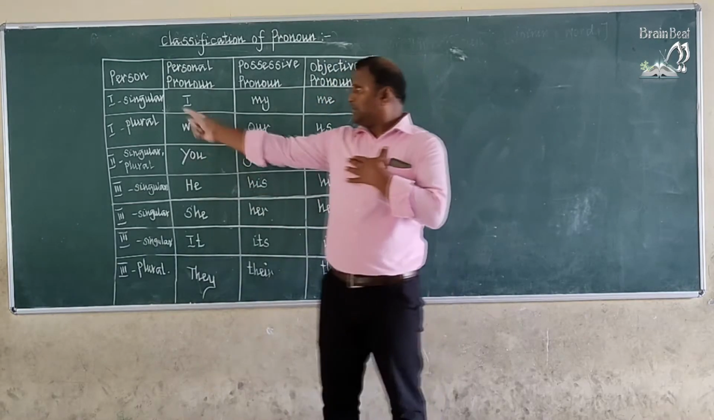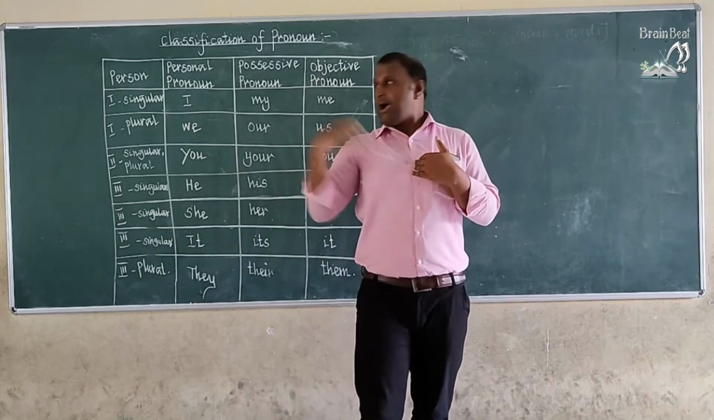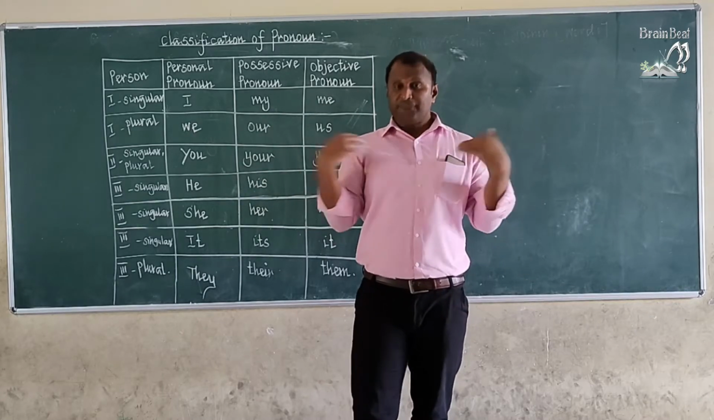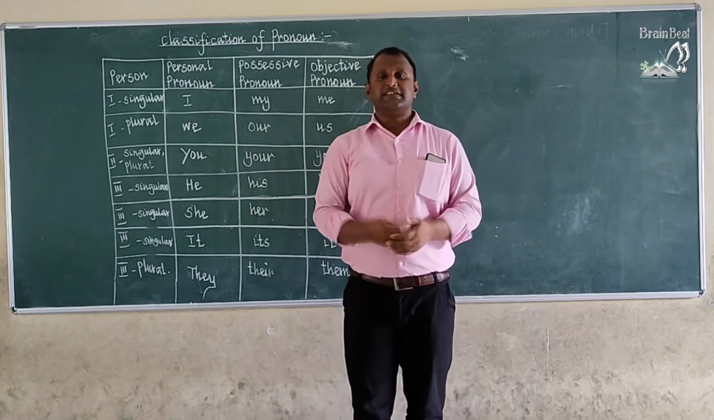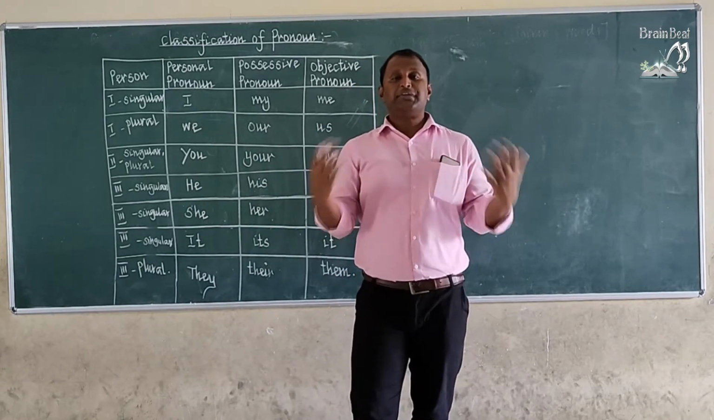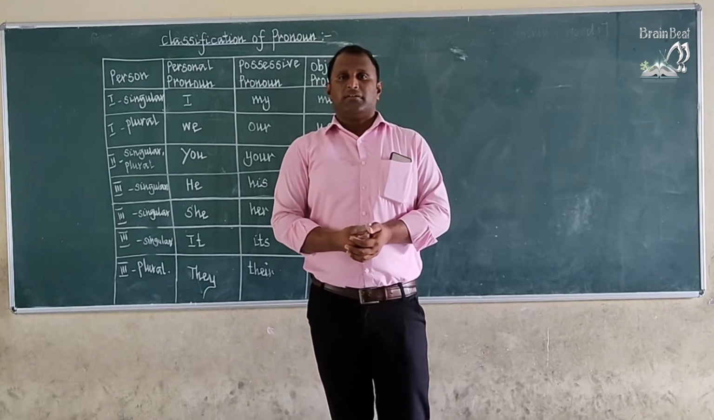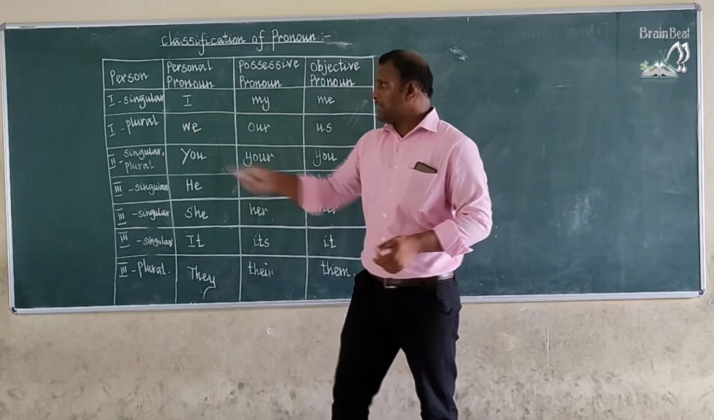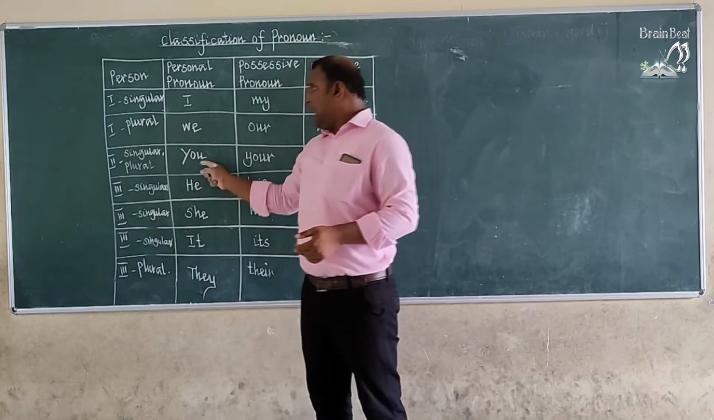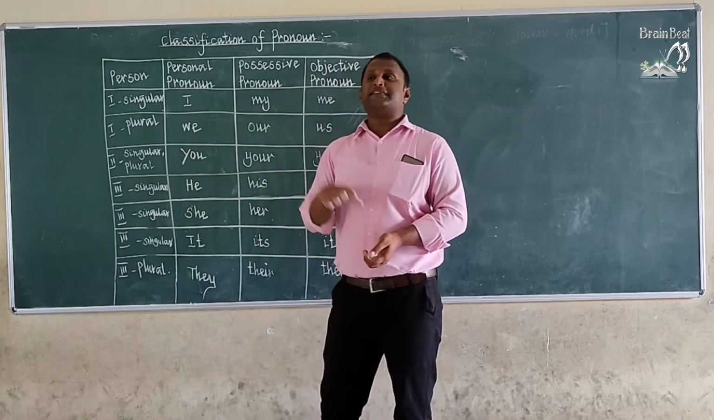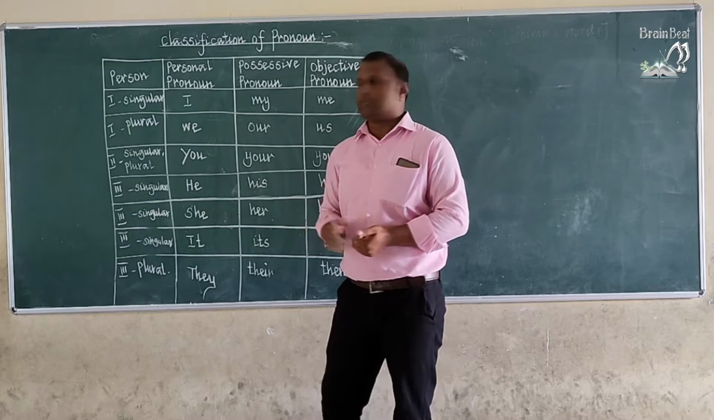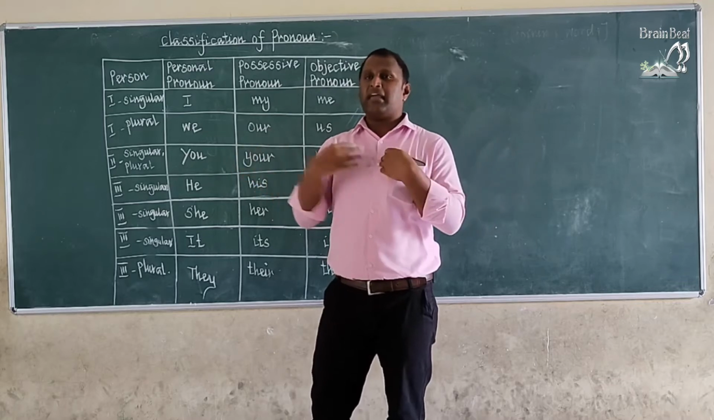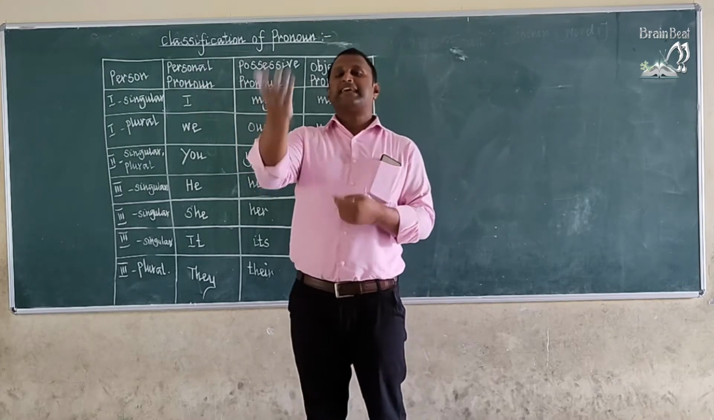I is singular. Okay, and we means I and someone, I and someone or somebody. Okay, we are Indians, we are teachers, we are working here, we are doing our project. Okay, we are praising God. So we means I and someone. Okay, that is plural, first person plural. And you is second person, singular and plural, quite similar. I means first person, we means I and someone, and you means second person.